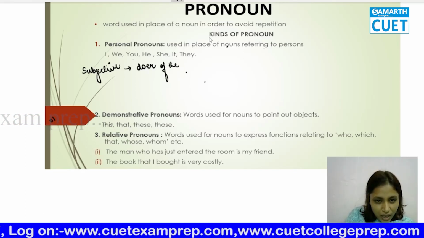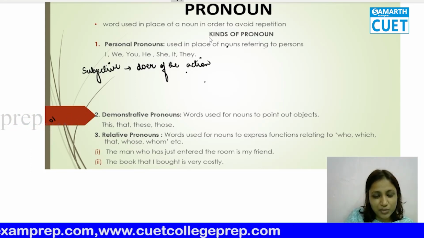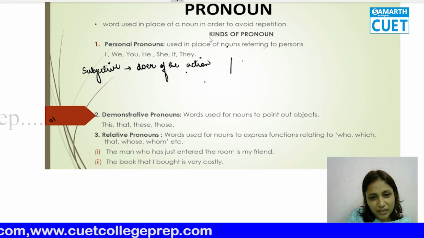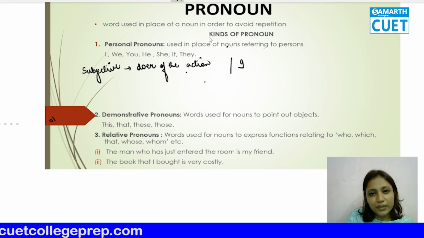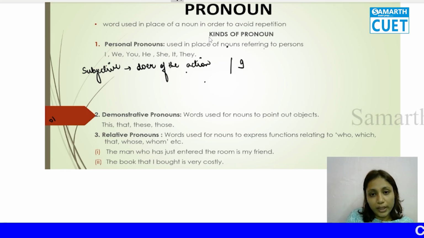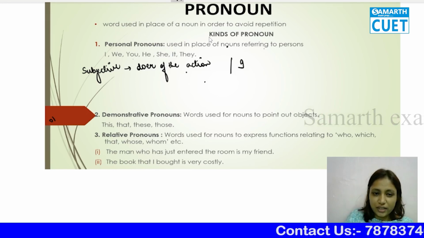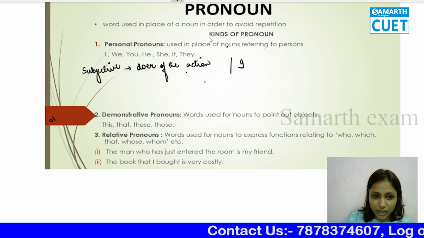That means you are doing work, you are doing action, then you are subject. If I am the active person, I am eating, he is eating, she is playing, they are singing, she is cooking. So basically these are the doer of the action, so they are subject.